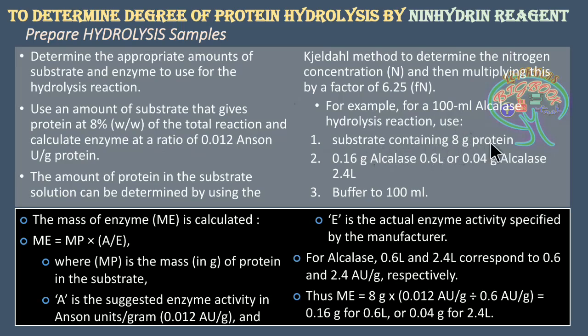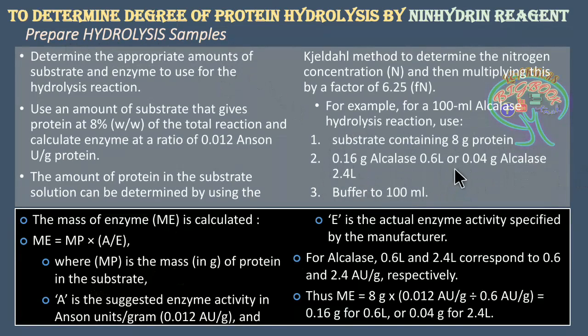So the substrate will have 8 gram protein, 0.16 gram alcalase of enzyme activity 0.6 L, or 0.04 gram alcalase of enzyme activity 2.4 L, and further the buffer at 100 ml. Now here you can see this is how the constituents have to be taken to prepare the hydrolysis sample.